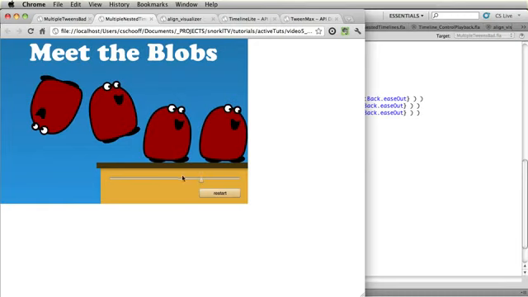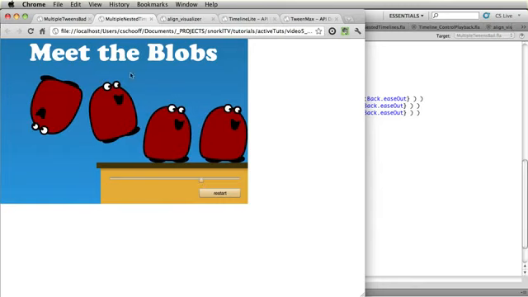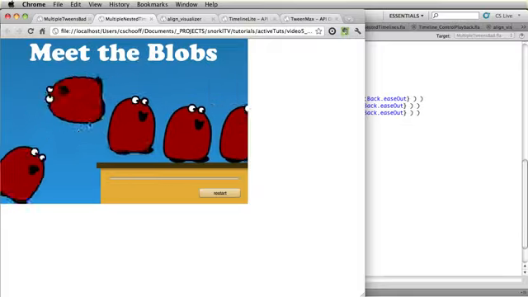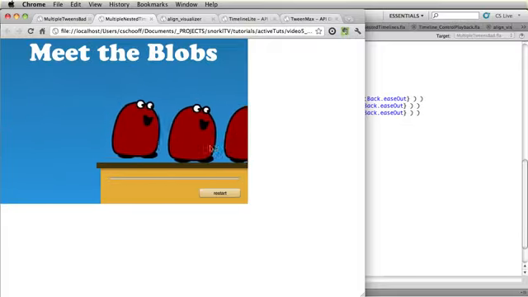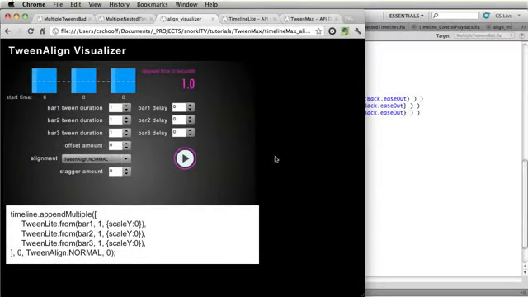You may not believe me now, but the entire timeline that this scrubber is controlling only contains 2 lines of code. If I restart the timeline, we have a group of tweens for the text and then a group of TimelineLites for each blob here. We're going to be using the appendMultiple method quite a bit, which allows us to add multiple tweens and timelines to a master timeline. And I've built what's called the TweenMax visualizer so that we can see exactly how changing different parameters of the appendMultiple method will greatly change the style of animation that you get.